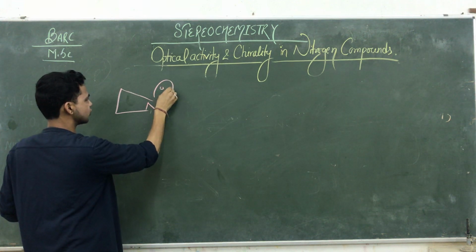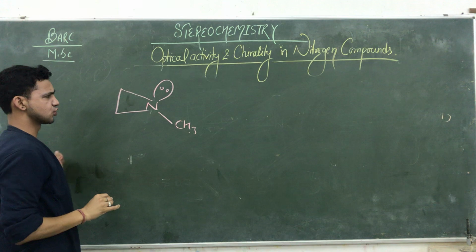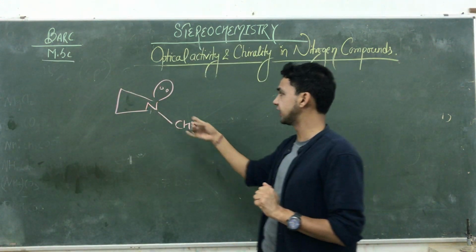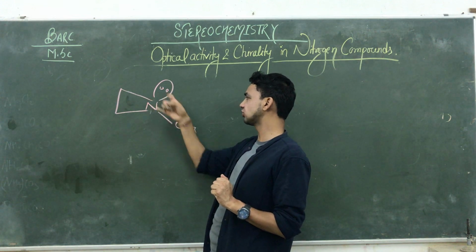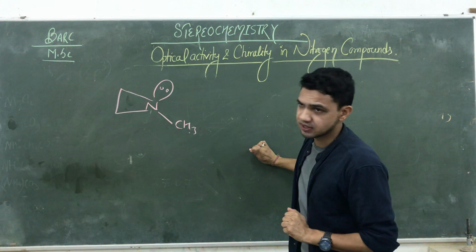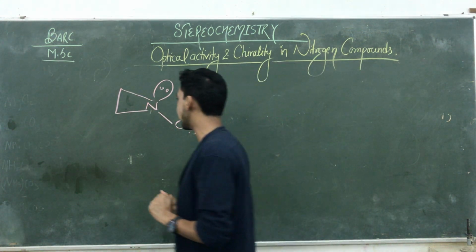That is nitrogen. This is CH3. That is CH2 and that is CH2. In case of the cyclic compound also the nitrogen. What happened here? The nitrogen's electrons are not participating in flipping और यहाँ inversion नहीं होता. क्यों? Due to the high angle strain. Okay? Due to the high angle strain.